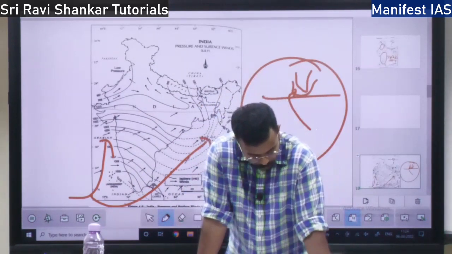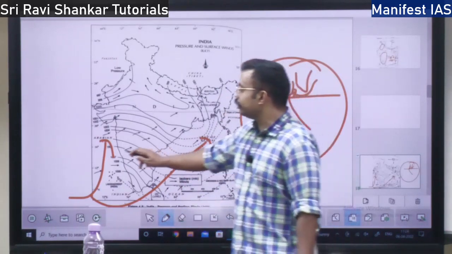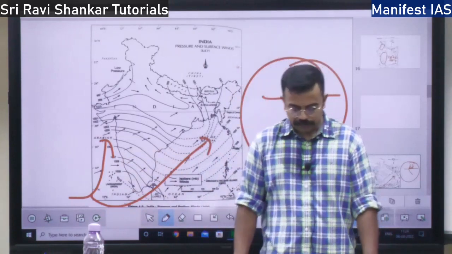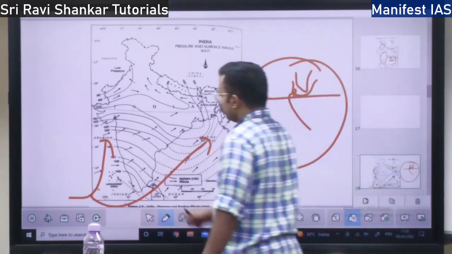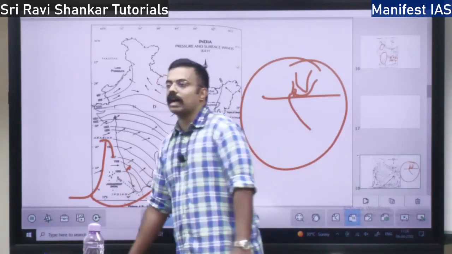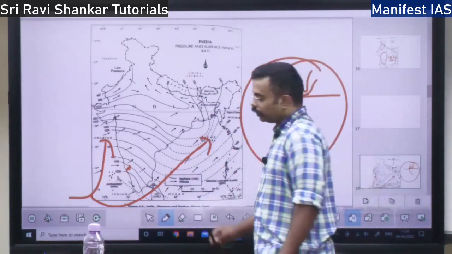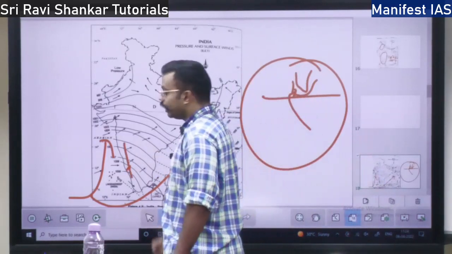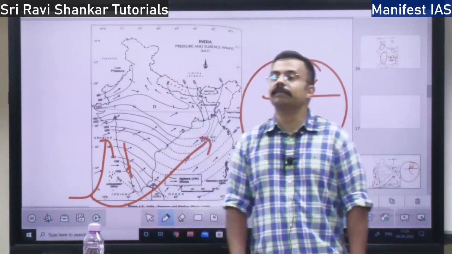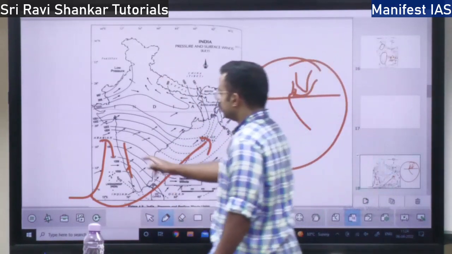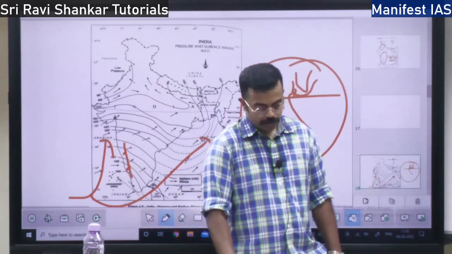So within the Arabian Sea branch, this branch is further divided into three sub branches. What are the three sub branches? The first branch will fall over the Western Ghats. Here on the windward side of the Western Ghats, it will pour some 400 centimeter of rainfall.